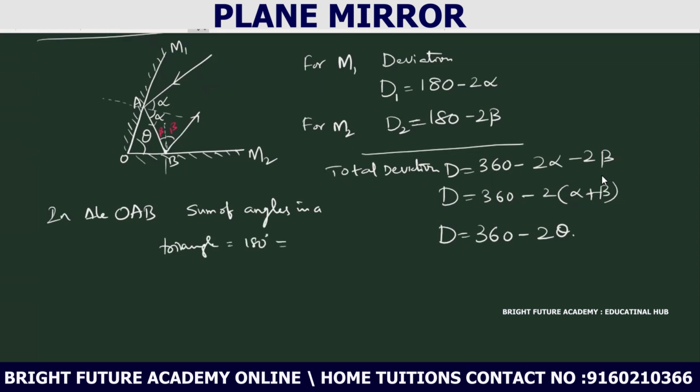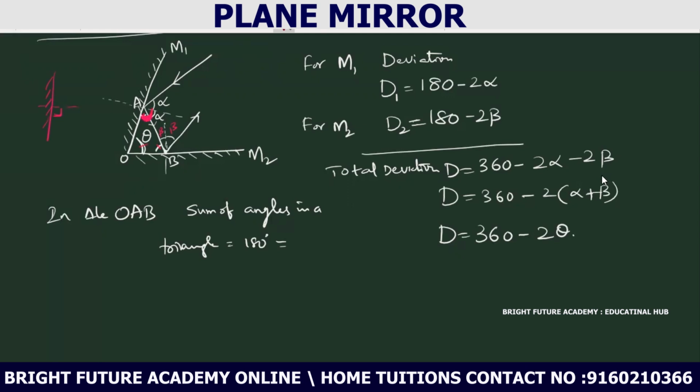So the sum of these three angles must be equal to 180. This first angle, how much? The normal makes how much angle with the mirror? 90. Yes, this is 90.